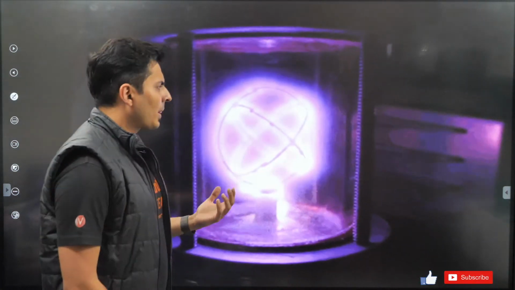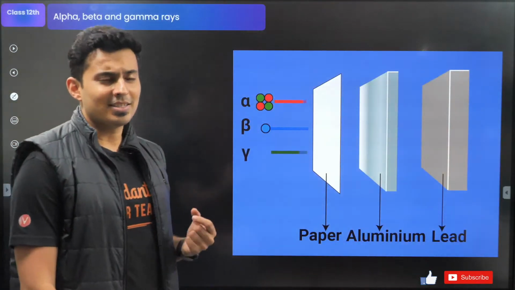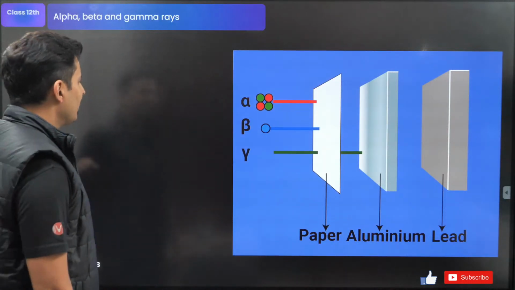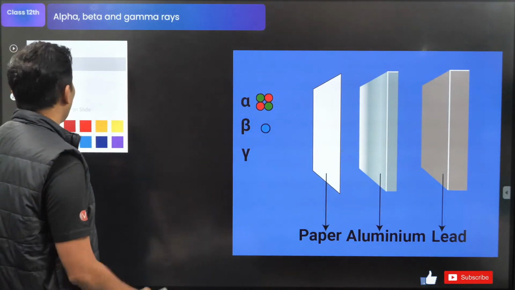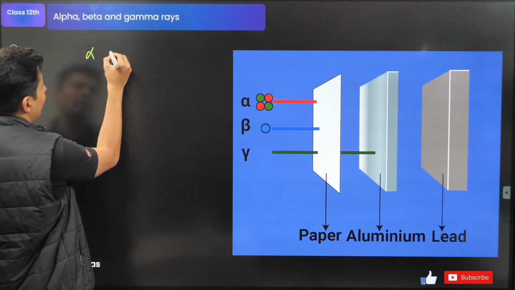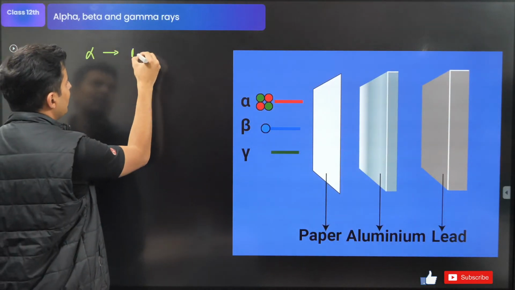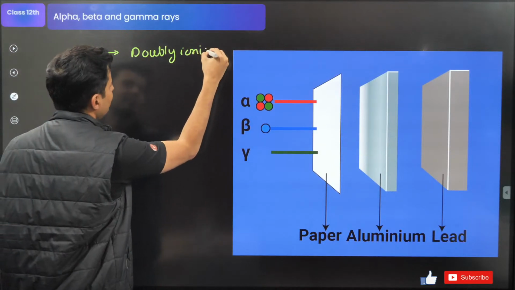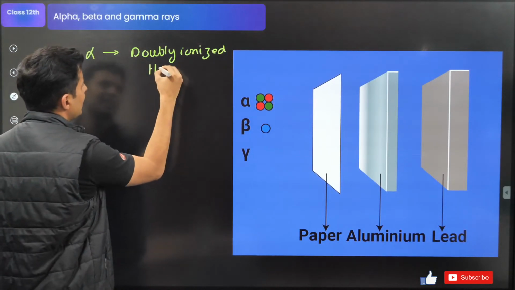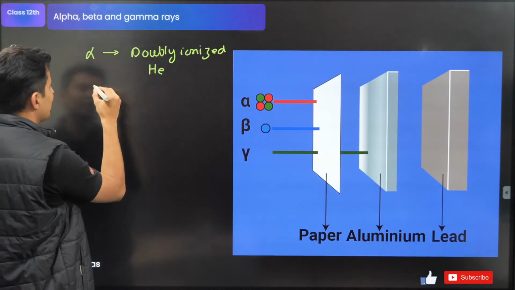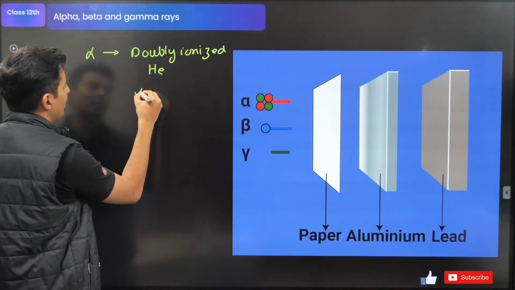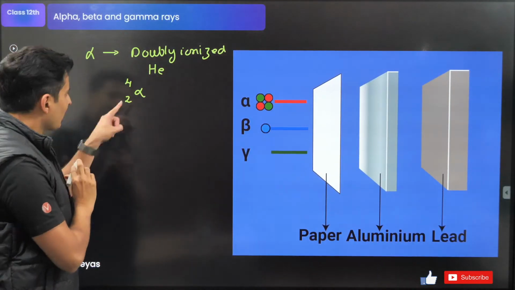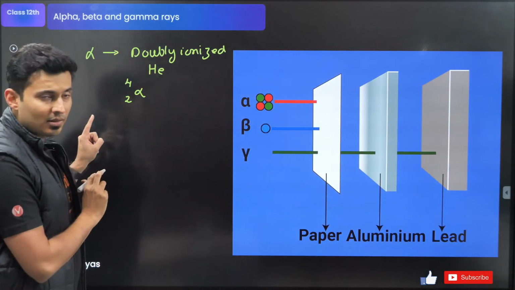Okay. So what are the kind of particles that come out? There are three major particles. One is called alpha, one is called beta, the third one is called gamma. So what is alpha particle? Alpha is basically doubly ionized helium. So usually the symbol for that is alpha, mass number 4, atomic number 2.